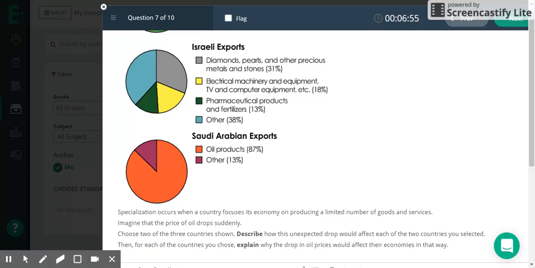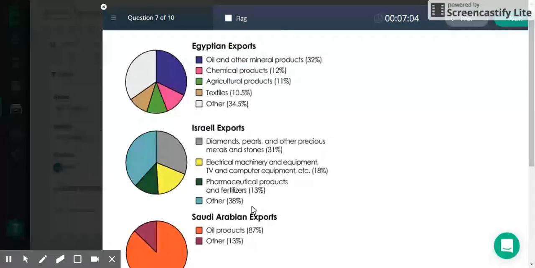Or you could add maybe that they would be impacted because if they buy oil from Saudi Arabia, they could buy it at a cheaper price. So you could have explained it like that. But most people are going to choose Saudi Arabia and Egypt because those are the two that list oil. And so Saudi Arabia was impacted the most. Egypt, you could say, is impacted, but not as much as Saudi Arabia.